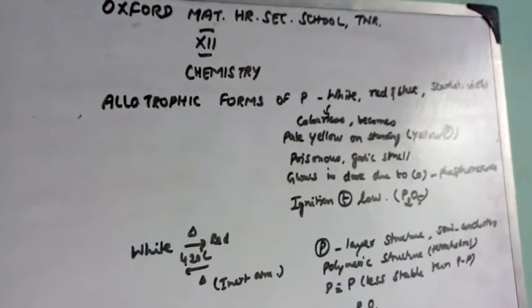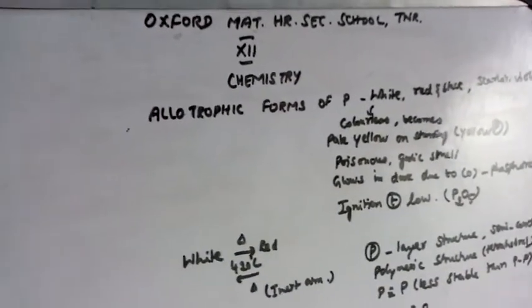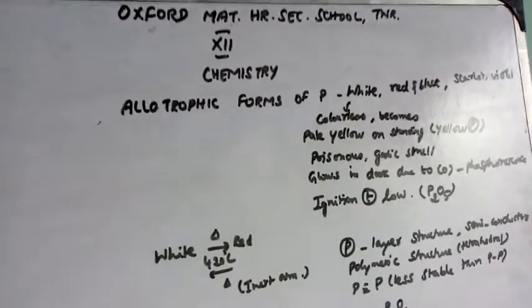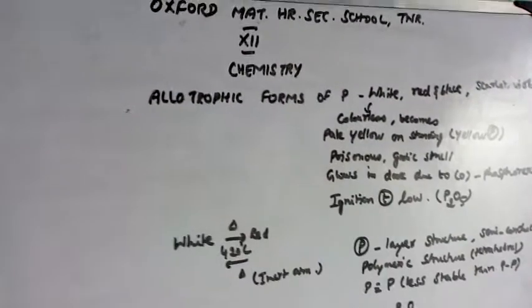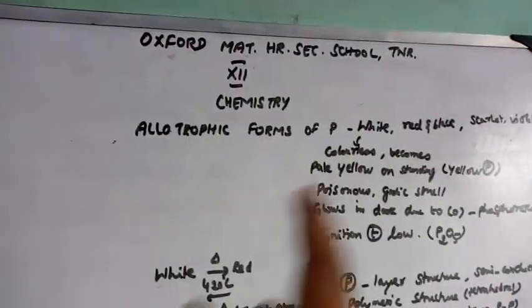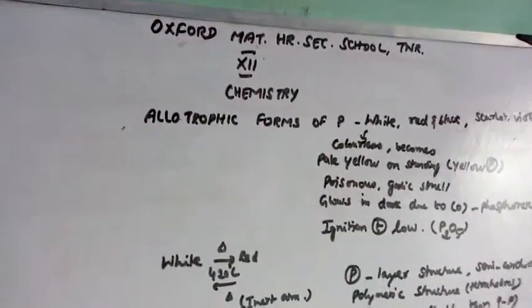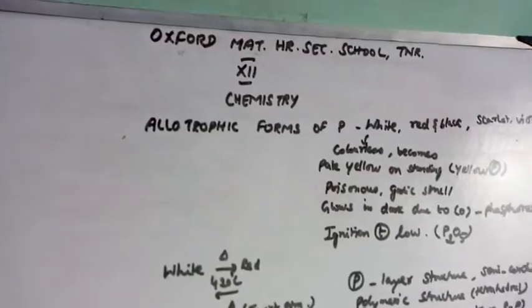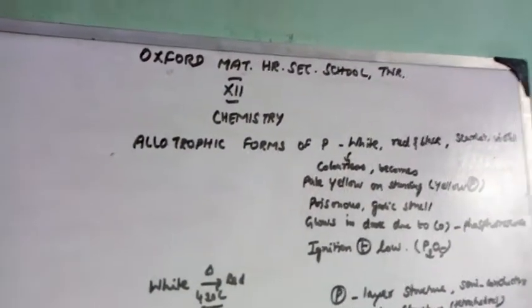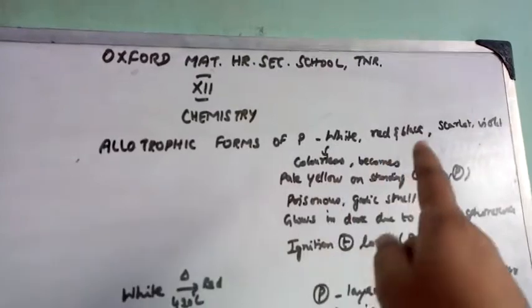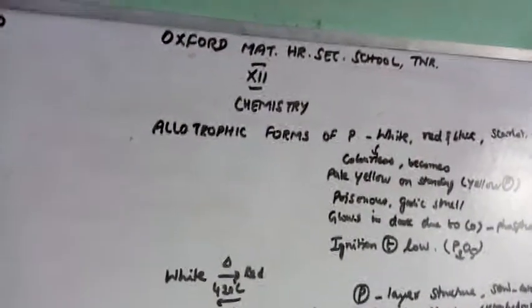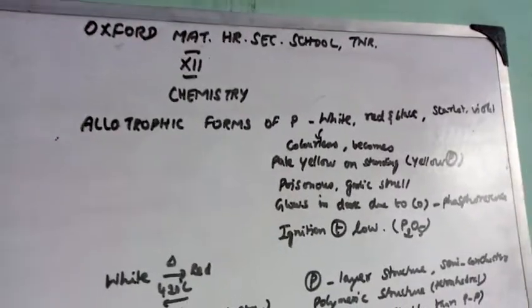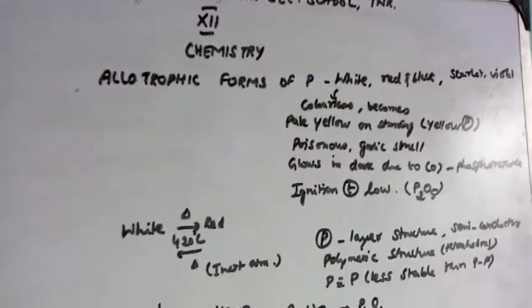Okay, phosphorus. First of all, what is meant by allotropy? The same element exists in more than one form. Now let us see the allotropic forms of phosphorus. The common forms of phosphorus are white, red as well as black. These three are the common forms, whereas the scarlet and violet colored phosphorus are somewhat rare.